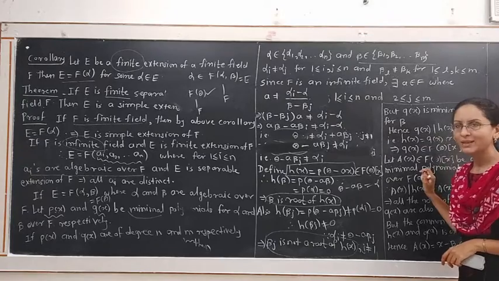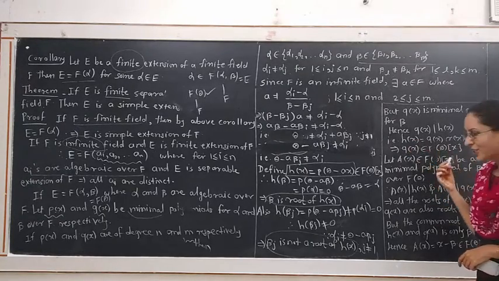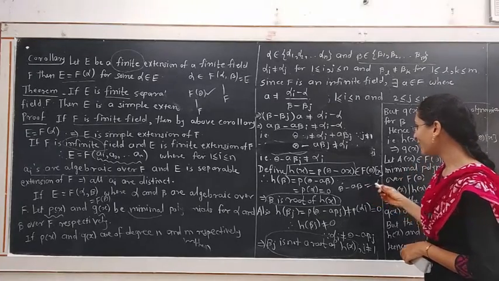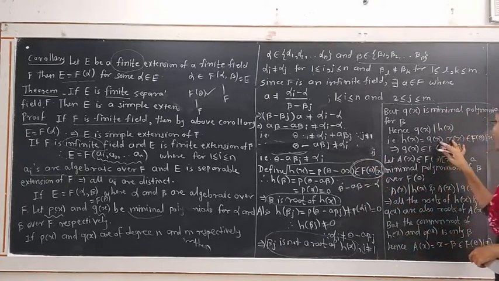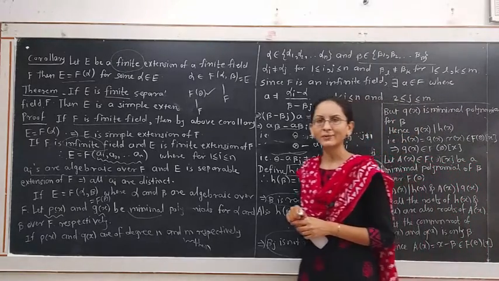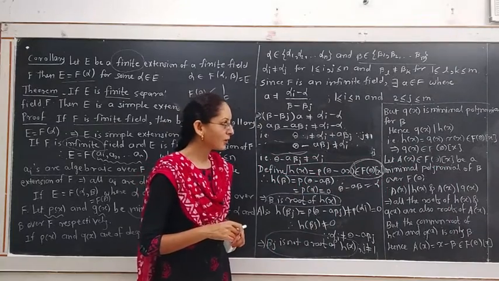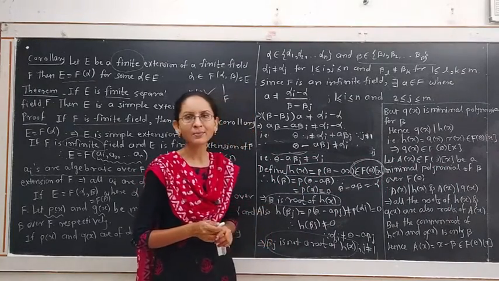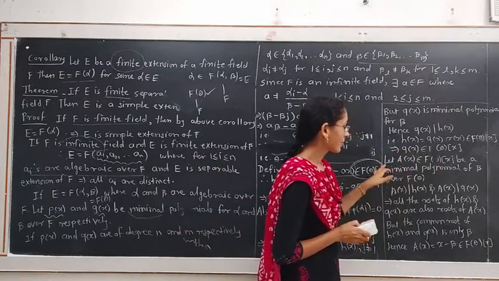By definition of divisibility, h(x) is equal to q(x) times r(x), where r(x) is a polynomial in F(theta)[x]. Where does h(x) belong? h(x) is a polynomial from F(theta)[x]. Therefore, this product also belongs to F(theta)[x]. As the product belongs to F(theta)[x], both polynomials q(x) and r(x) belong to F(theta)[x]. Means q(x) belongs to F(theta)[x].